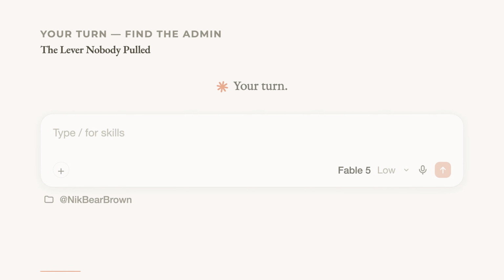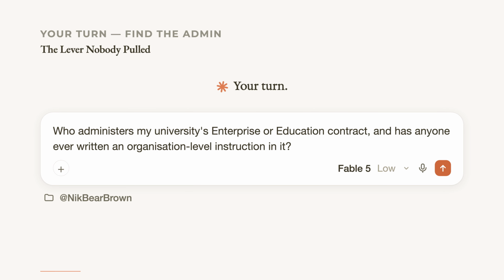Your turn. Paste this into Claude: find out who administers my university's enterprise or education contract, and ask them one question: has anyone ever written an organization-level instruction, and who would have the authority to? Not whether we have a license, everyone has a license. The second question is the one nobody has been asked, and at most institutions the answer will be a name that surprises you.